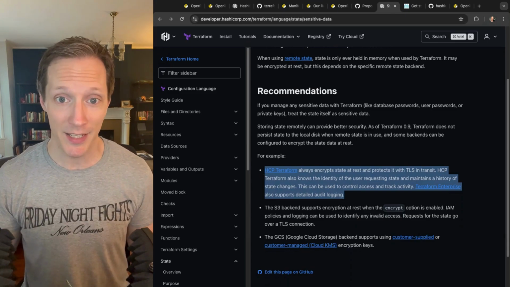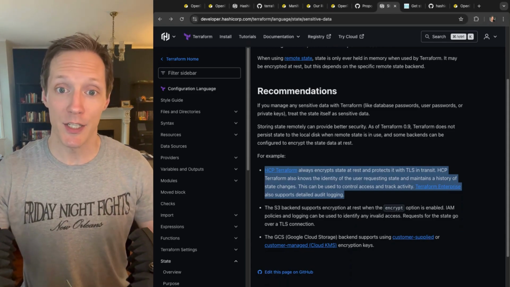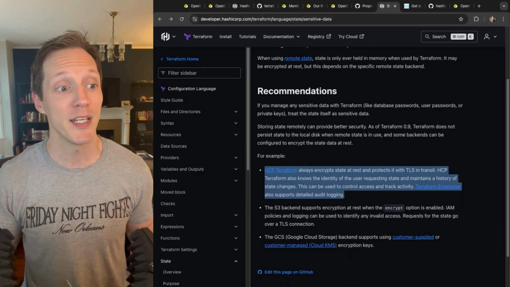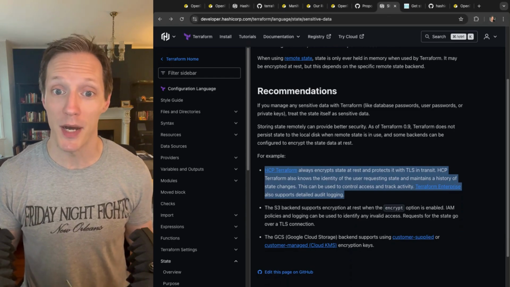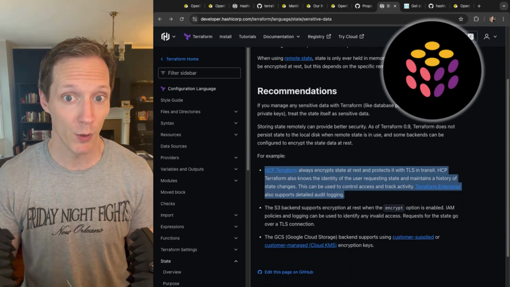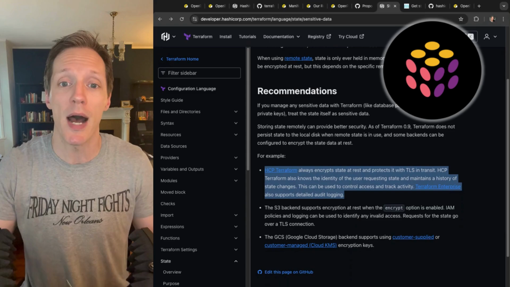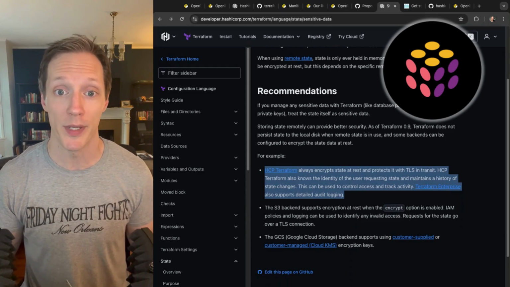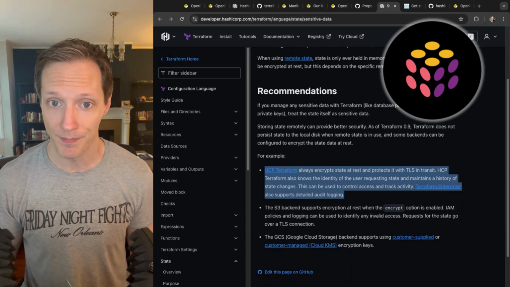Now, I got nothing against them as a company making money, but as a user of open source software, I don't exactly love it when a company goes with a bad practice for the sake of coercing us to spend money on their product. If an open source community wants to contribute code to encrypt those state files, it probably should have been accepted a long time ago. Well, that's the mantra that's changing with the Linux Foundation forking Terraform into OpenTofu. So now this is truly open source and truly community driven.